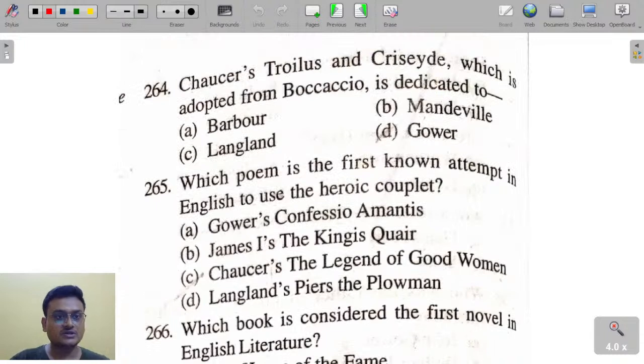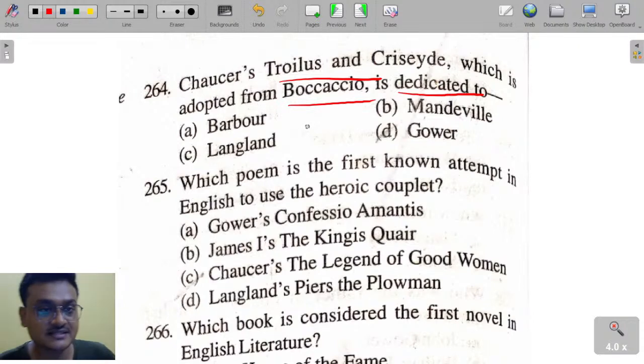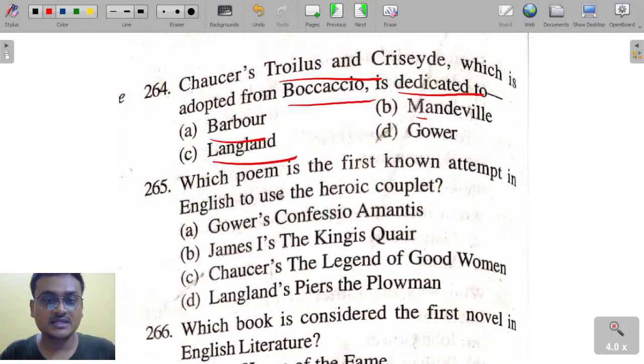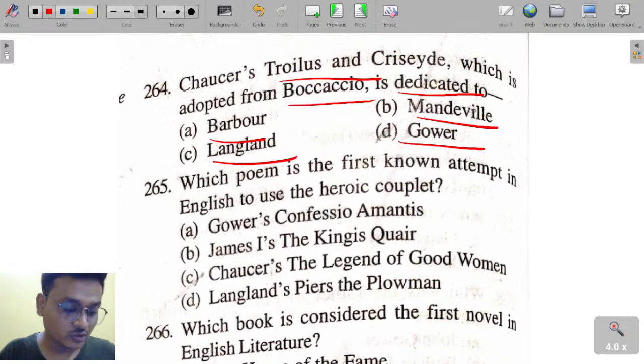Chaucer's Troilus and Cressida, which is adapted from Boccaccio, is dedicated to whom? John Barber, William Langland, Sir John Mandeville, and John Gower, the moral Gower.